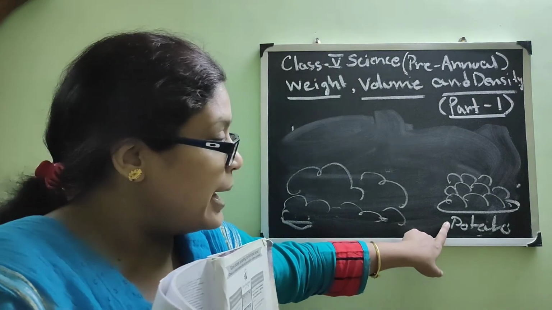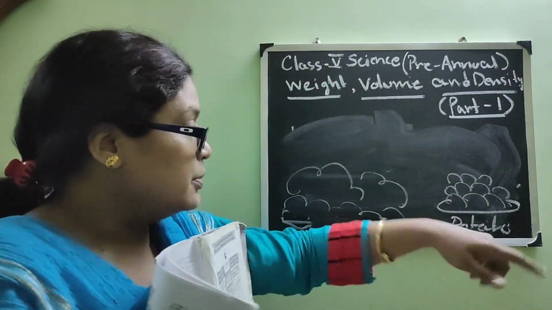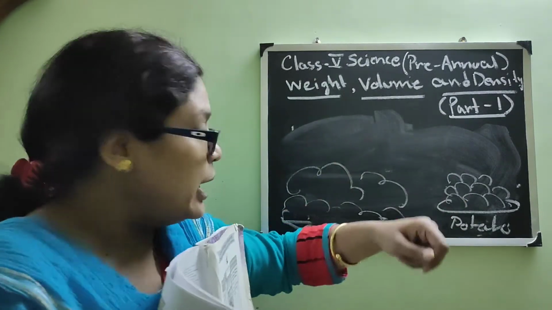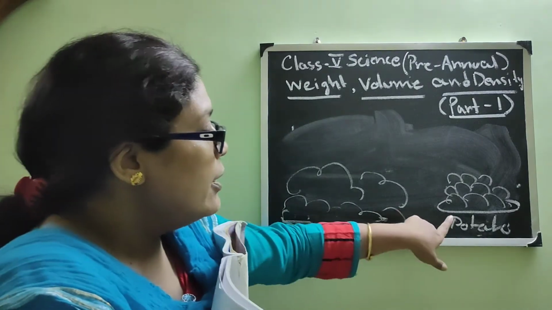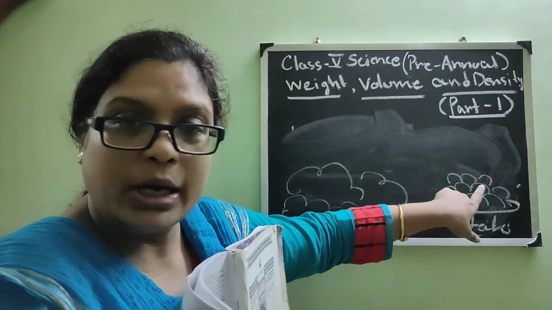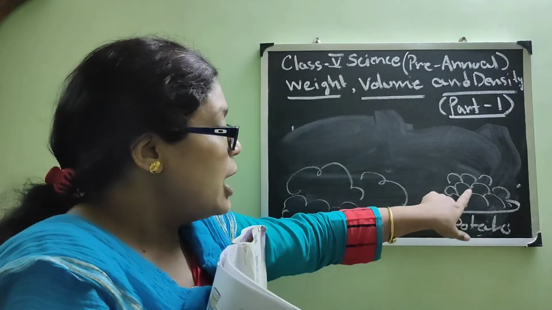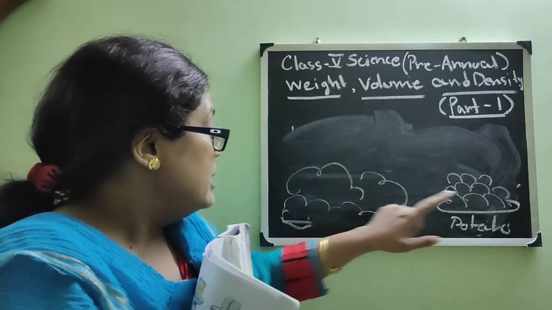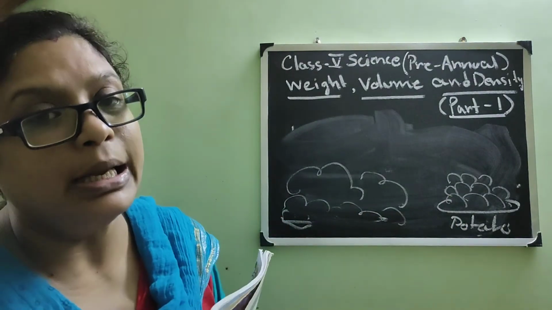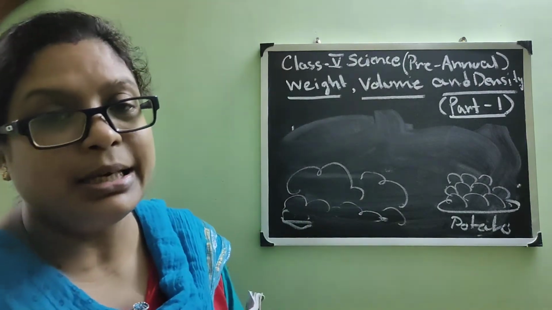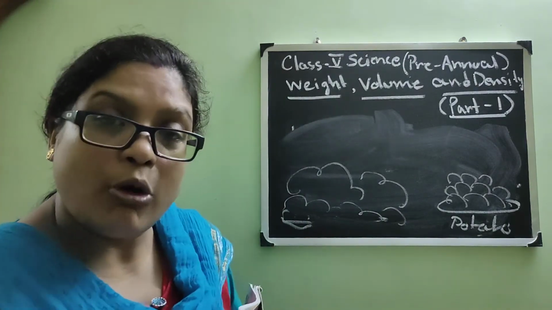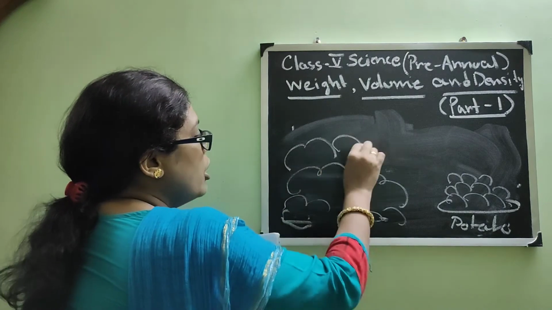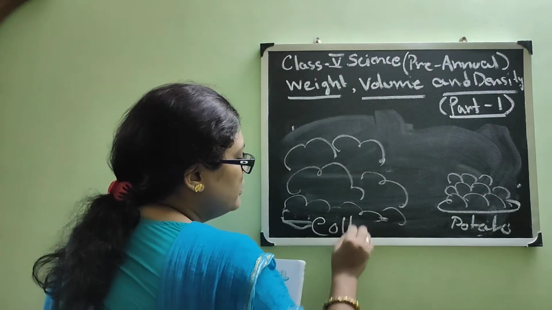Yes, because it is soft and very light in nature, and if you have to make the same weight in a palla, a weighing pan, in one place you keep potato, and to make the same weight, the volume of cotton will increase because it is light in nature and it will take more place, and the cotton will be more.